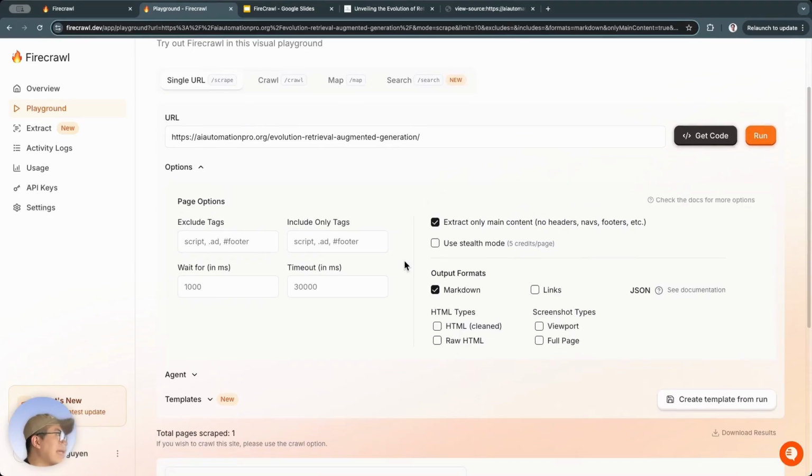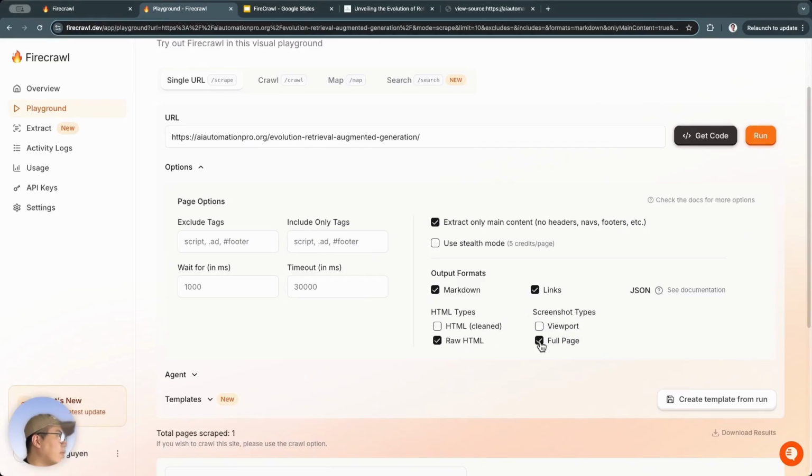Alright, next is about the stealth mode. Stealth mode is recommended when websites have a mechanism to block scraping, or have very tight anti-bot controls. It will count as 5 credits for one page. Well, the output format is markdown, links, and JSON by default. With the HTML type, we can also get back clean, raw HTML.